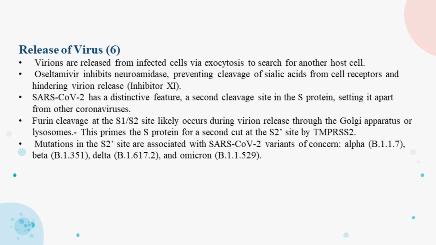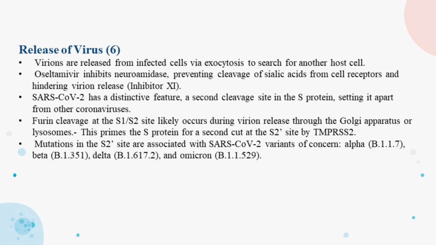SARS coronavirus 2, the virus causing COVID-19, stands out because it has an additional cutting site in its spike protein compared to other coronaviruses. This cutting process involves furin at the S1 and S2 site, likely happening during virion release through cell compartments like the Golgi apparatus or lysosomes. This prepares the spike proteins for a second cut at the S2 site by transmembrane protease serine 2.